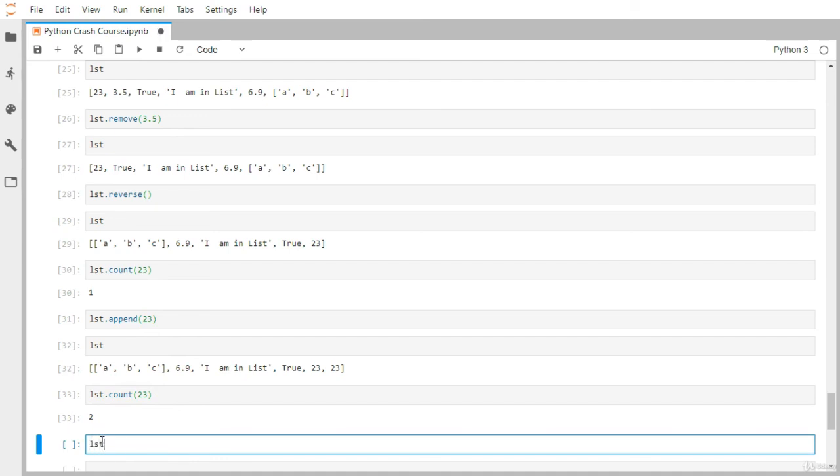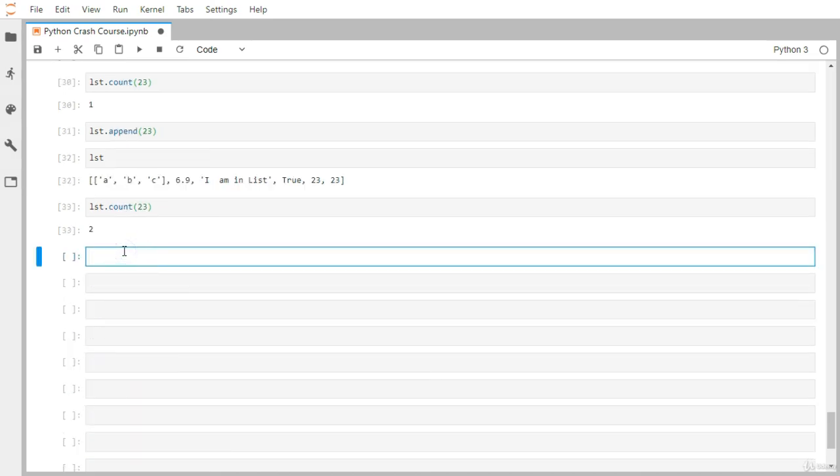Apart from that, there are a number of other methods you can try out, like sorting. You can remove, we have done. Insert, I think we have done. Then there is extend, count. Okay, count we have done. You can clear the full array.